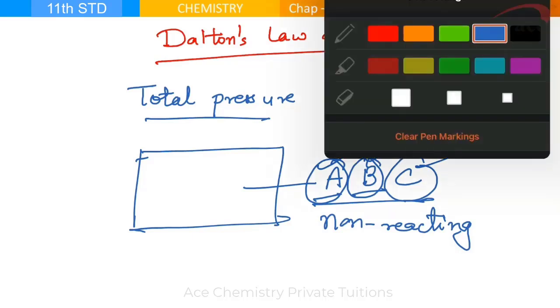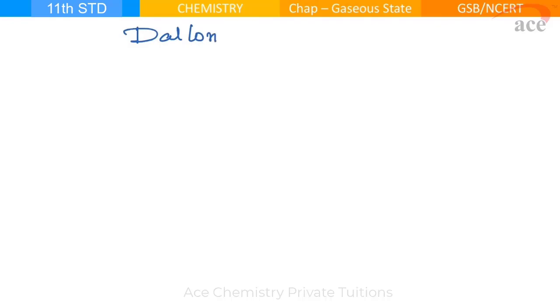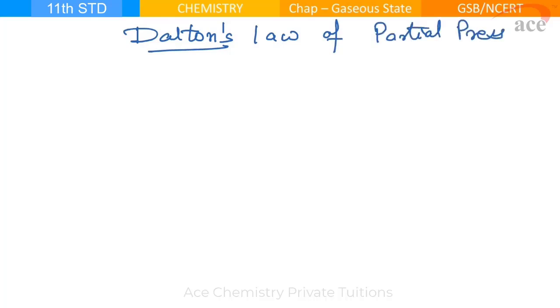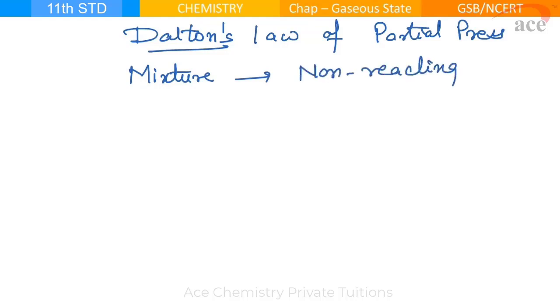So let's see what is Dalton's law of partial pressure. The law states that if there is a mixture of gas and the must condition is these gases should be non-reacting, then the total pressure will be equal to individual pressure of the first gas, second gas, third gas.